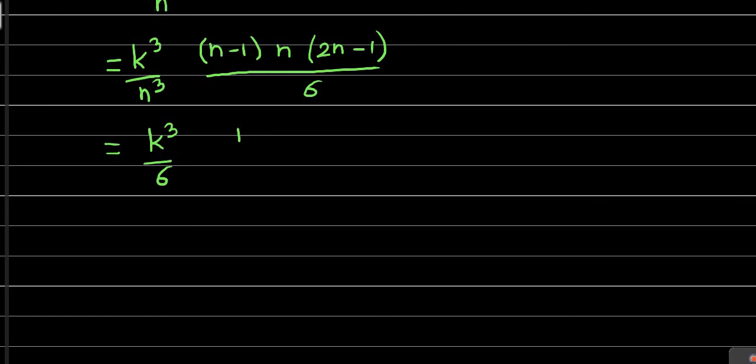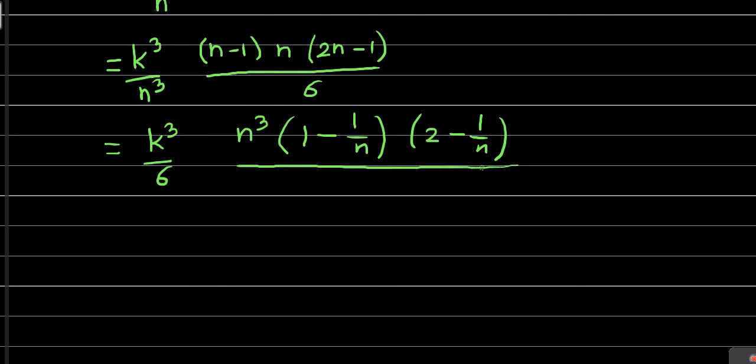In the numerator we will get n cube into 1 minus 1 by n into 2 minus 1 by n, and it is to be divided by n.